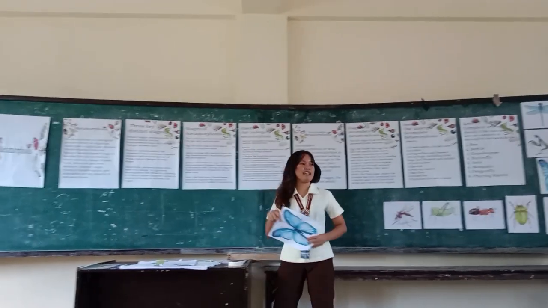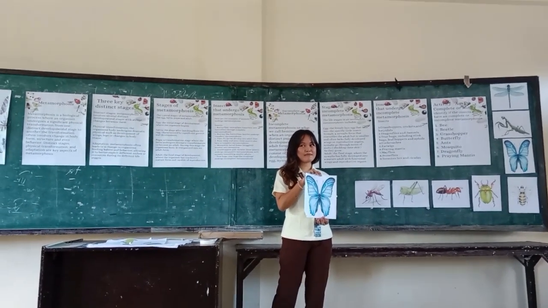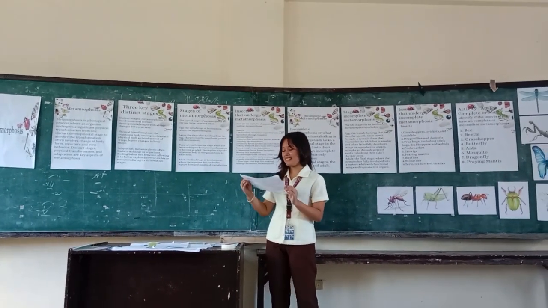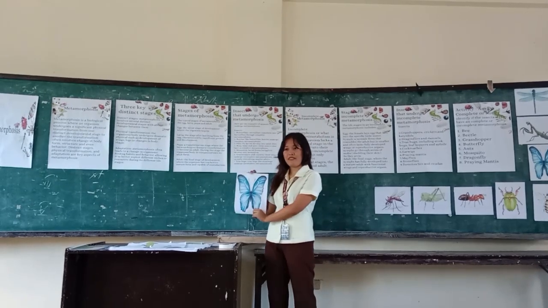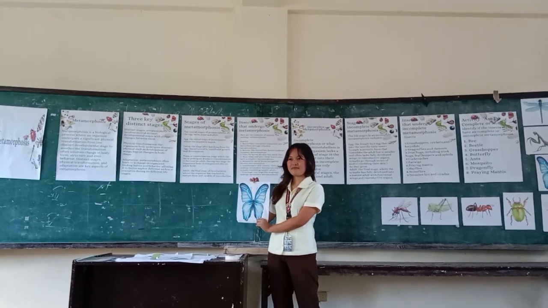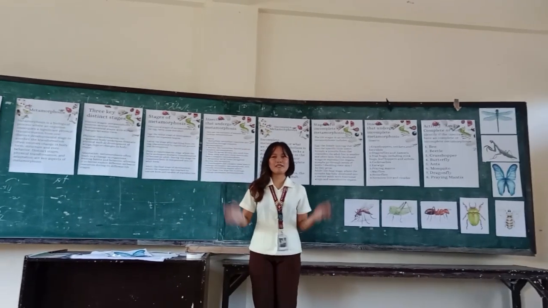And now we have the final picture. Can anybody tell me what this picture is? Yes, Denise? Ma'am, that is a butterfly. Yes, that is correct. And where do we see a butterfly? Everywhere around us, especially at the flower pot. Yes, that is correct. Let us give Denise 3 claps.